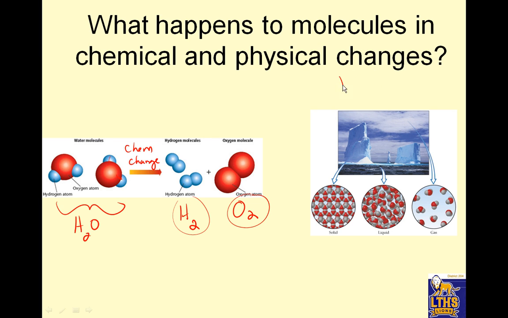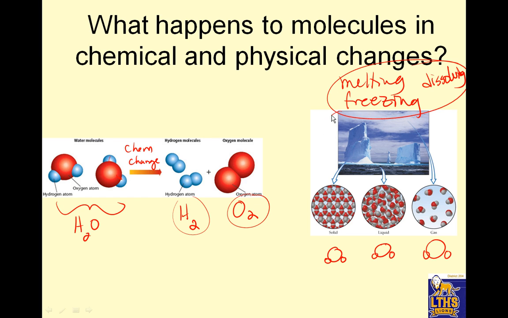A physical change is like melting or freezing or dissolving. All right, a physical change, melting, freezing, or dissolving, means these are still H2Os. They all look like this when they're solid, like that when they're liquid, like that when they're gas. So it's still the same molecule every time. So these kinds of changes are physical because it stays H2O. This kind of change is chemical because the identity of H2O changes into a new identity with new properties.